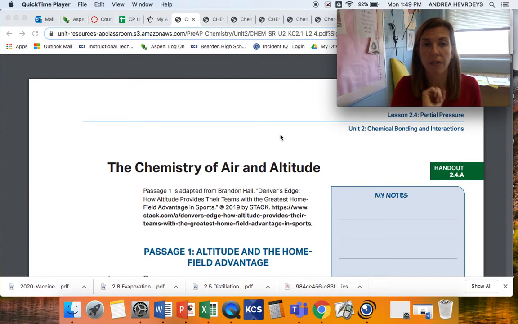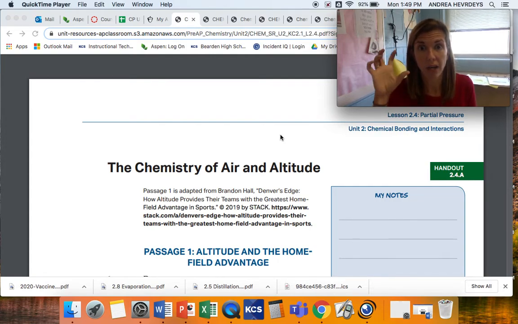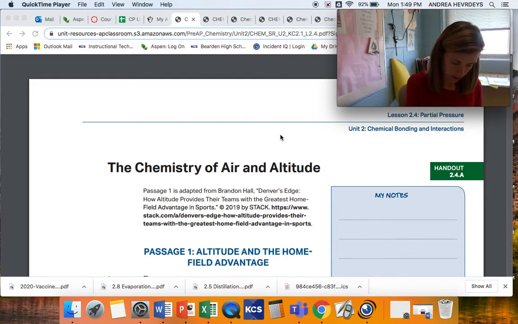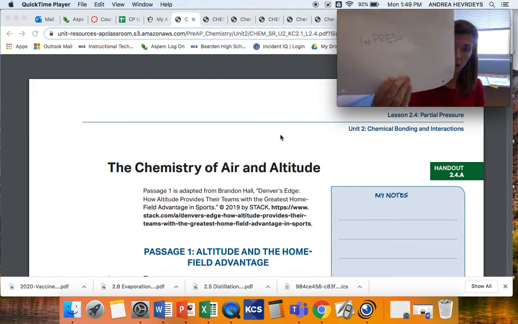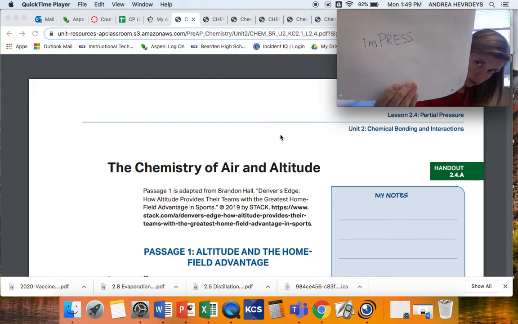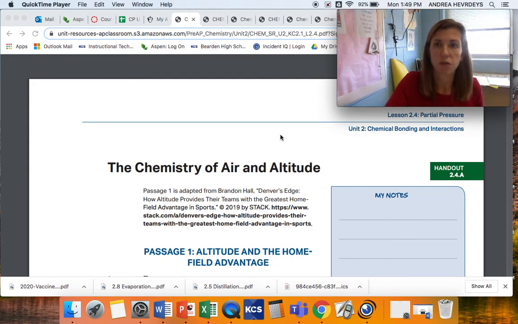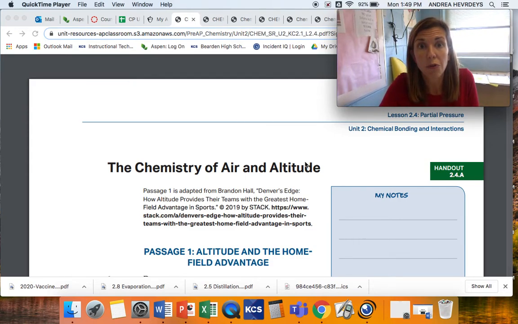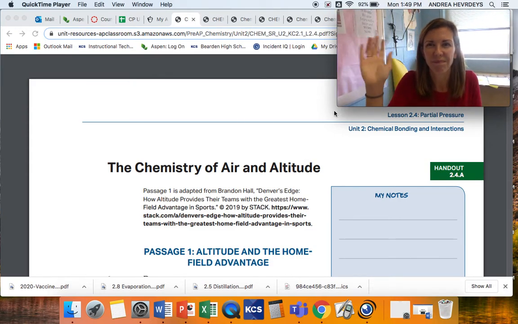So that's the end of 2.4. There is an assessment that you need to take. The code to that assessment is MPRESS, I M lowercase, PRESS all big. I'll write that down on this sheet of paper. Little i, little m, capital PRESS, emphasizing the word MPRESS. Okay. So if you'll take that assessment and also do the PL, that will do. See you next time.